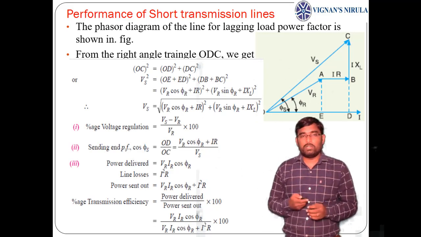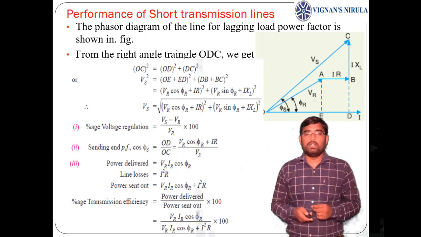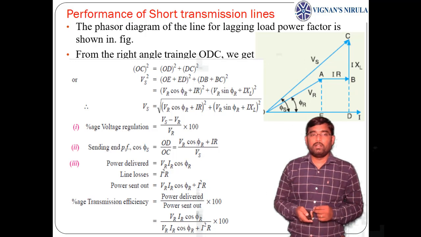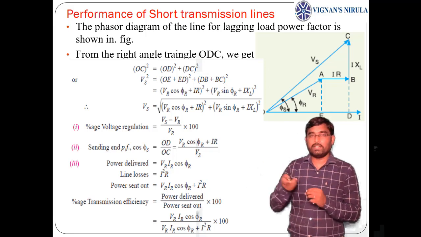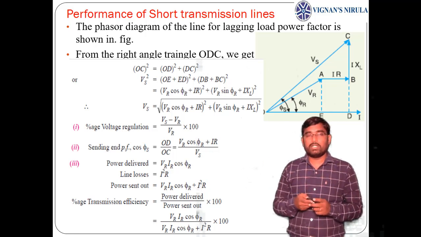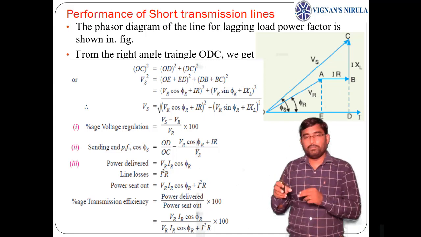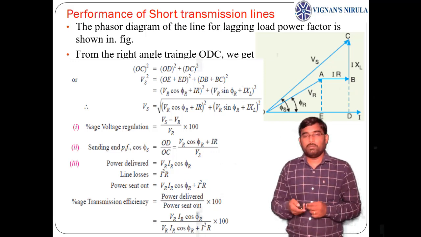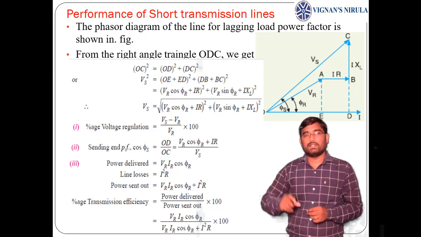Let us derive the expressions for voltage regulation and transmission efficiency for the short transmission line from this phasor diagram and the equivalent circuit. If you apply the right angle triangle ODC, from the phasor diagram, OC square equals OD square plus DC square. So OC, the total sending end voltage Vs square, equals OD, which can be written as the sum of OE plus ED. Here OE is the horizontal component of VR, so VR cos phi r, plus ED, which is AB, that is IR, whole square, plus DC, which is the vertical component of VR, VR sin phi r, plus BC, which is IXL.